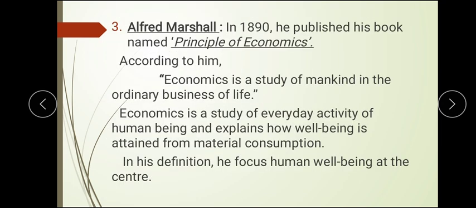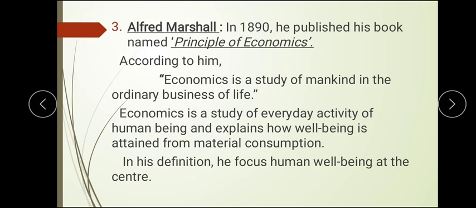Then comes the third person. In 1890, Alfred Marshall published a book, Principles of Economics, and he states that it is a study of mankind. He is telling it is a study of human welfare in his ordinary business of life. Ordinary business of life means how a person tries to acquire his earning, bread, butter, everything, from his doing, which might be business, labor work, or some intellectual work. So through the different works he does, he can attain his daily living money, and that material consumption he can purchase. That is what we can call economics in the terms of Alfred Marshall,